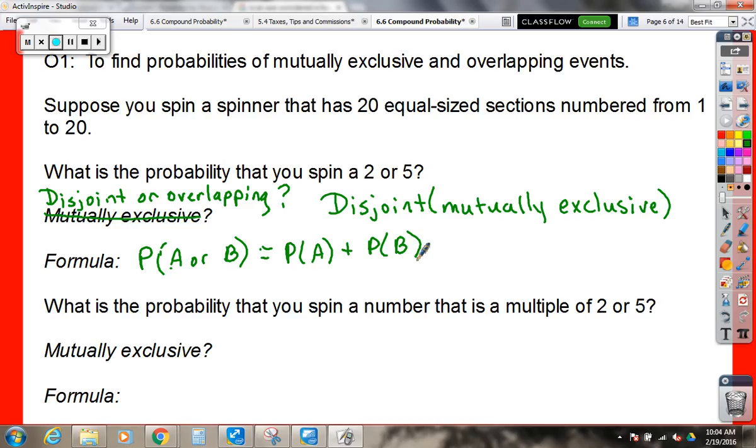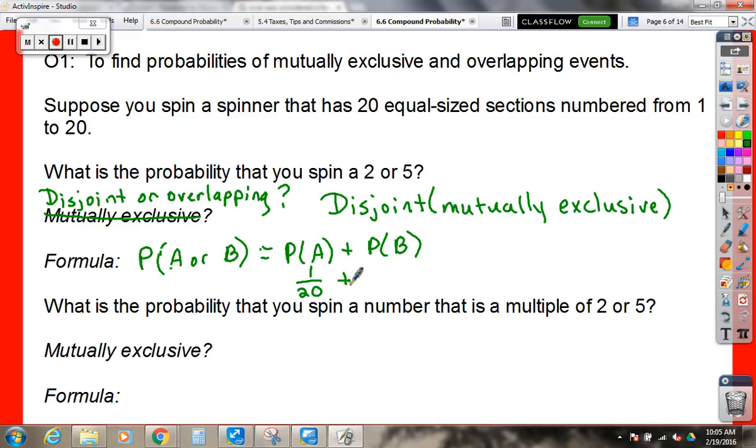Okay, Julia, what is the probability that we're going to spin a 2? Well, how many 2s would there be on a spinner that's from 1 to 20? How many just 2s? Not multiples, just 2. Is there more than 1 2? No, there's just 1, right? 1 2 out of 20 possible things we could spin. So our probability of spinning just a 2 is 1/20.